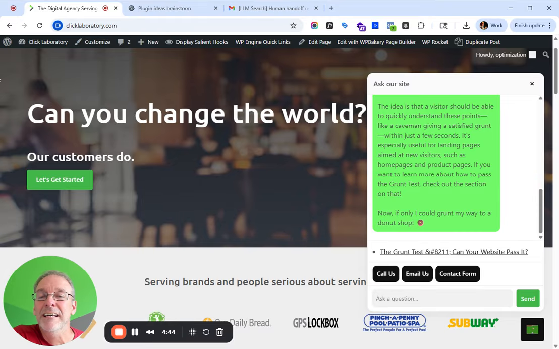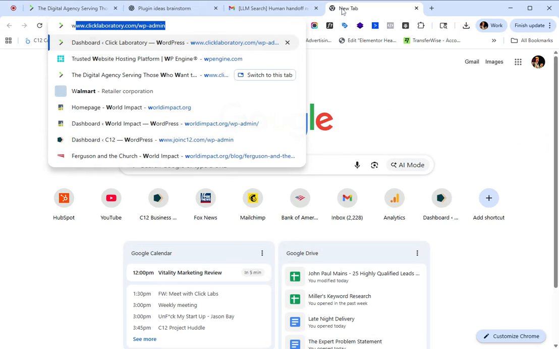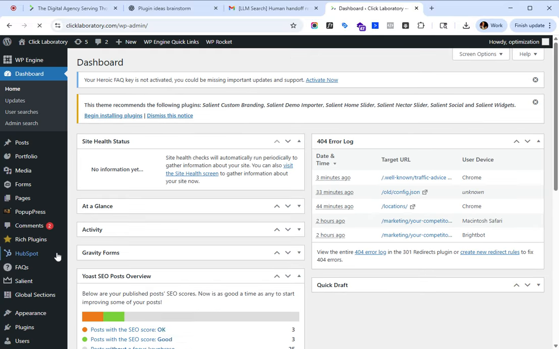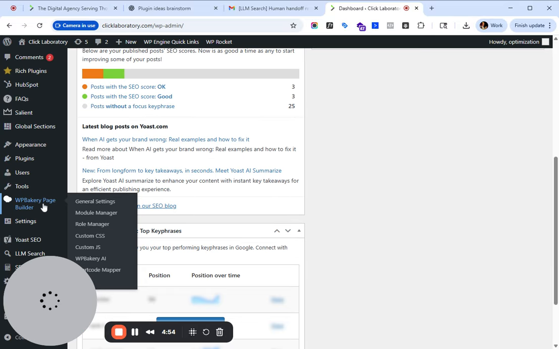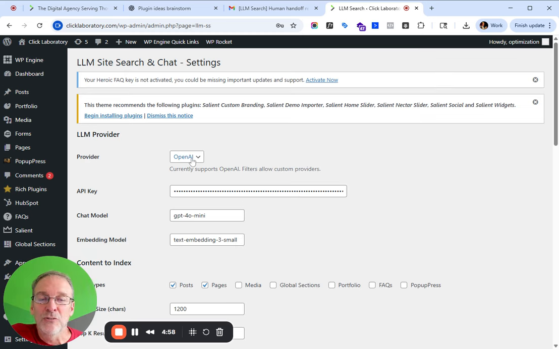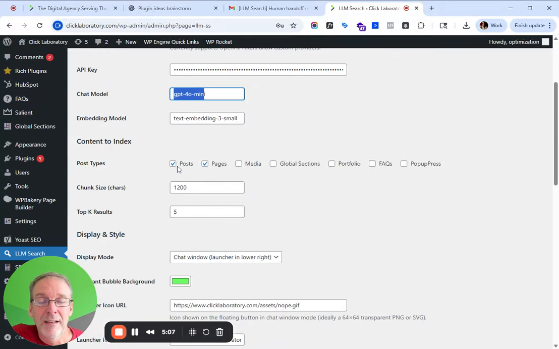If I log into my website here and go into the plugin backend for this, it created a little plugin for me. It's using OpenAI. That's the only one I told it to use. I got an API key. It's using this particular model. It did create this all for me.